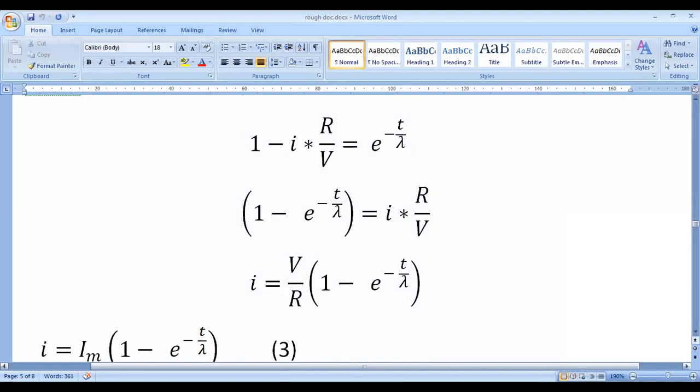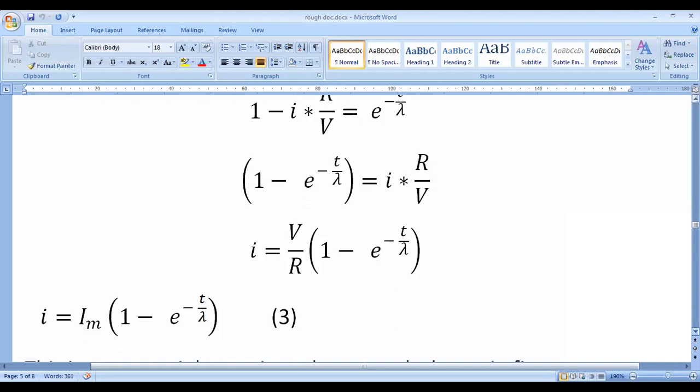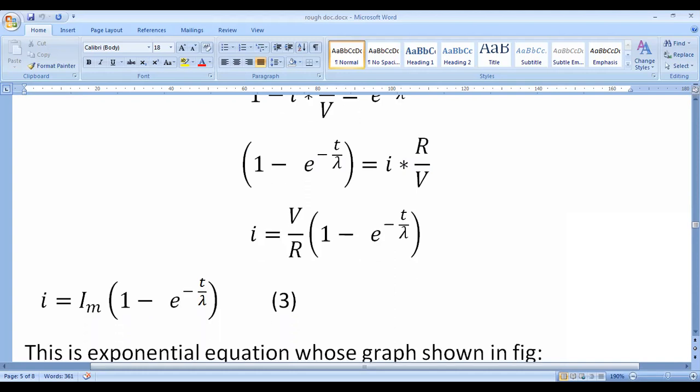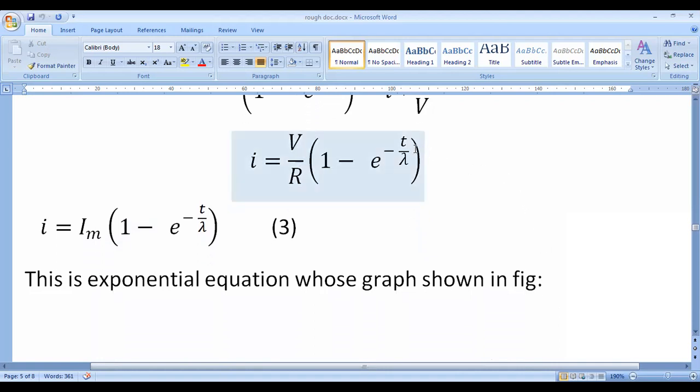Here V by R corresponds to Im. V by R is nothing but the current. Im is the maximum current. This Im corresponds to V by R, that is the current when the time t is equal to infinity.